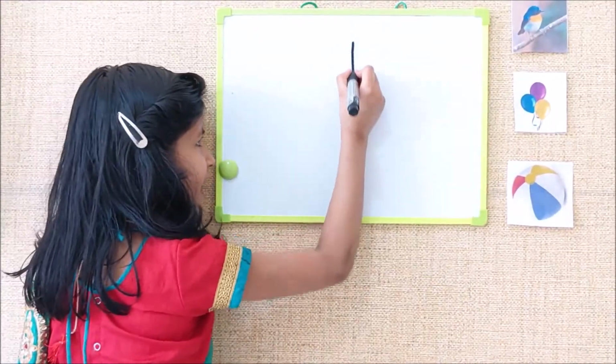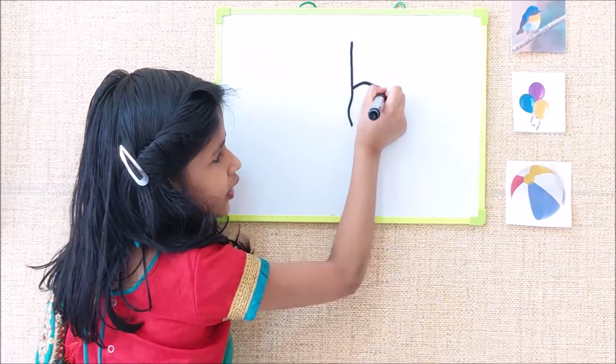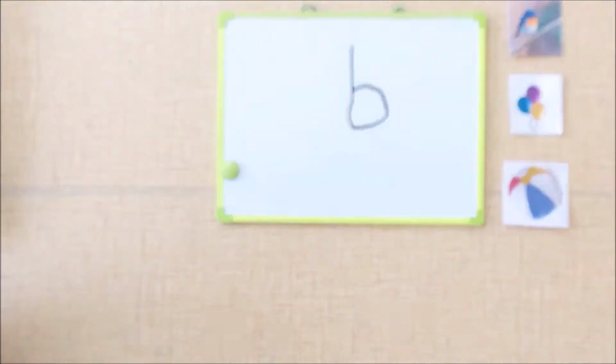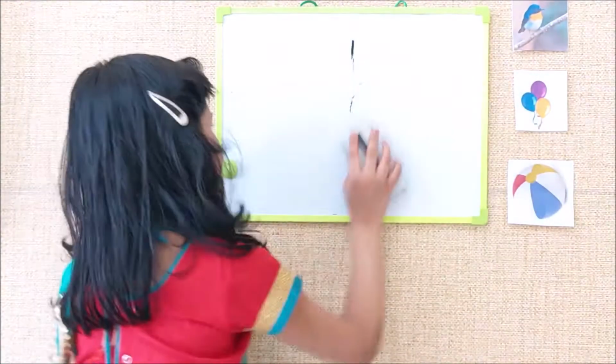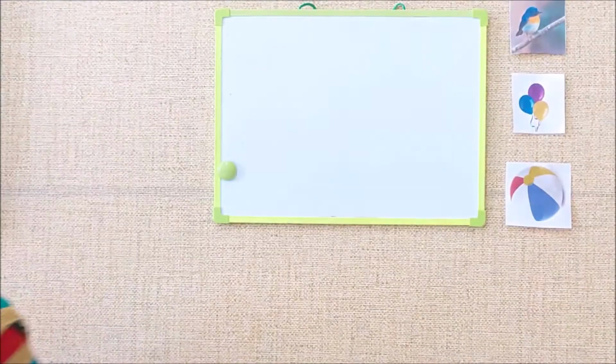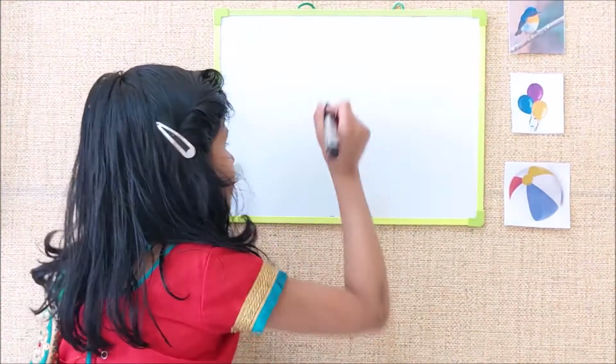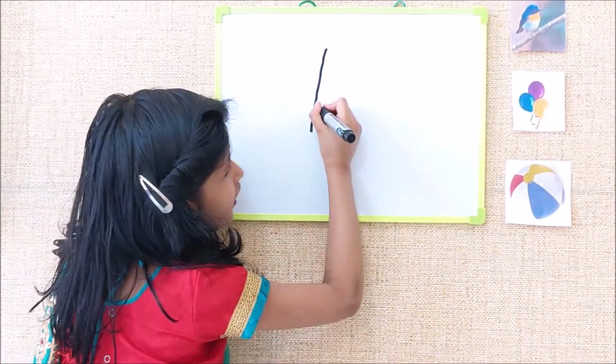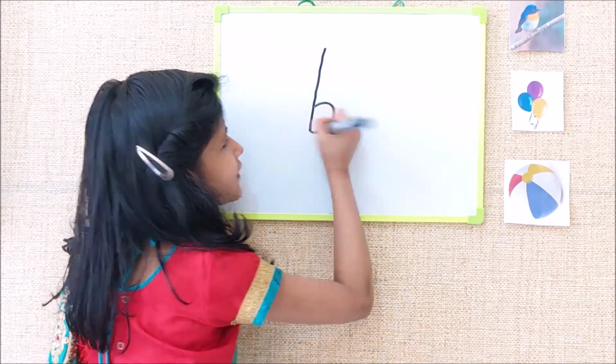One standing line and one closed curve. Can I show it again? First, we must write a standing line, then a closed curve.